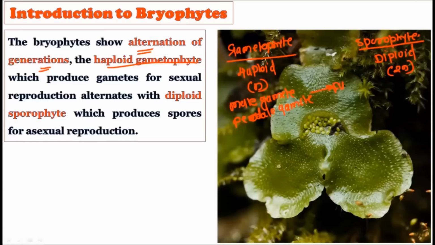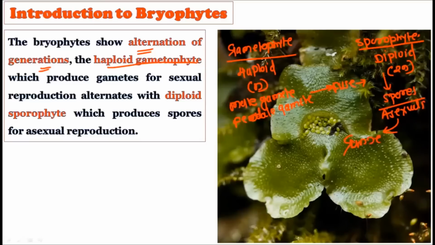After they fuse, they create the zygote, and the zygote is converted into the sporophyte. Then the sporophyte produces the asexual spores. These asexual spores give rise to the gametophyte.